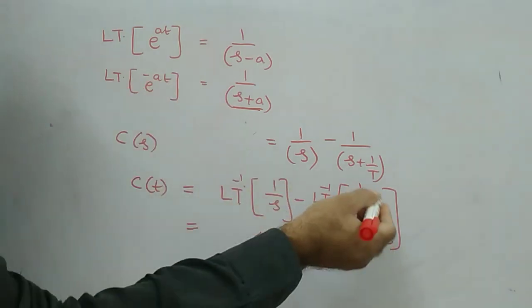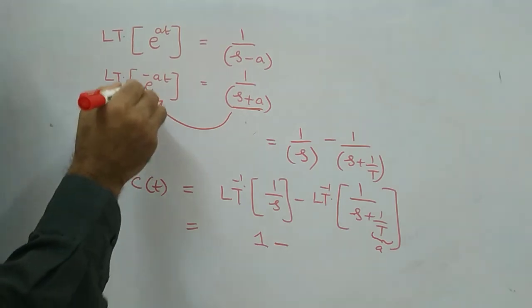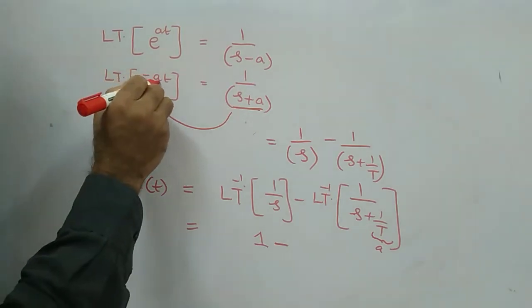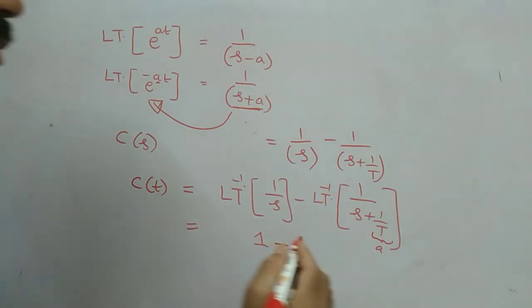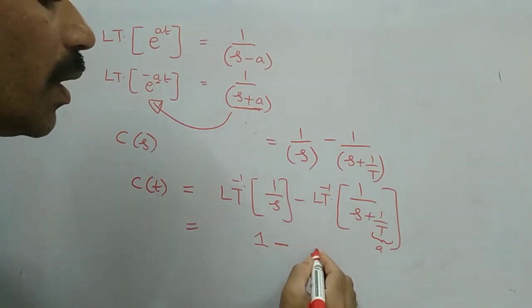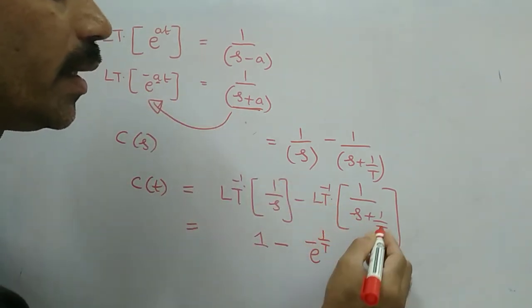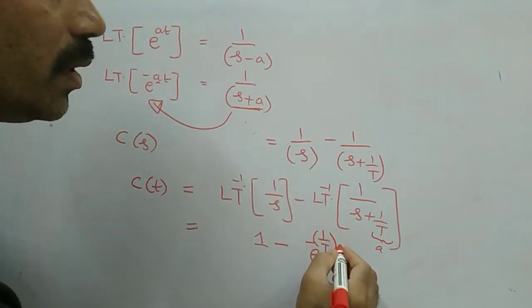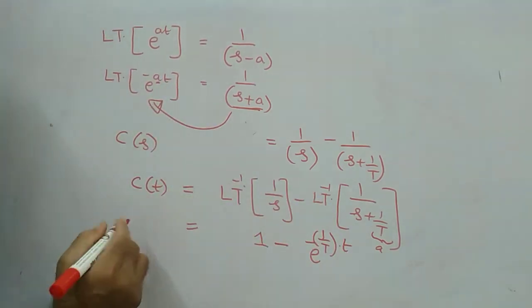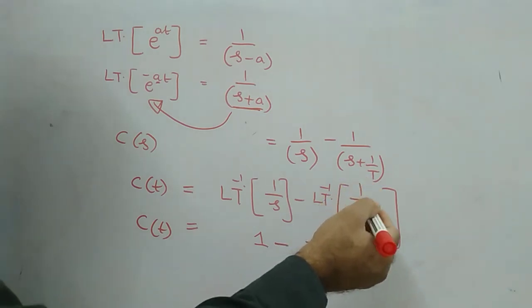Means that if you apply inverse Laplace transformation, obviously you will get this e power minus a t form. Your a is nothing but 1 by T here. Then obviously if you apply that, we will get e power minus a, where a is nothing but 1 by capital T, and then small t will be there. That is your C of t. Clear? Okay. So it is LT inverse of 1 by s plus a form.